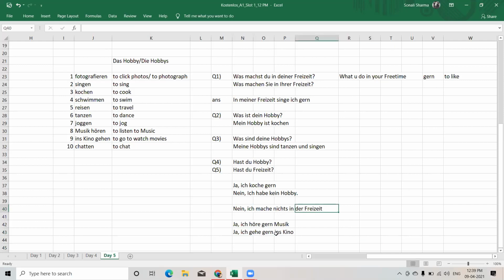So what is this "ins"? So this is in plus das. In plus das. So the article of Kino is das. So we have just merged these two. This is your preposition in, and das is the article. So we have done it like this.